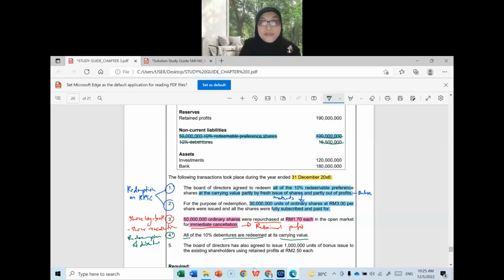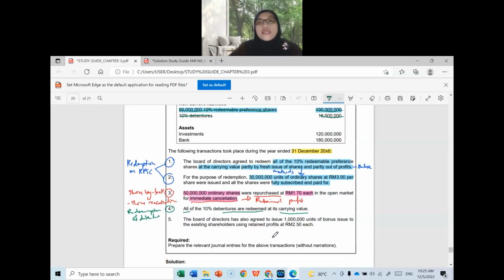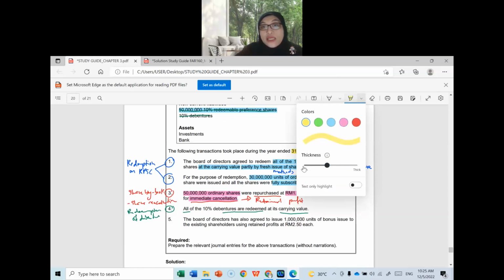all. Okay, last but not least, the BOD has also agreed to issue 1 million units of bonus issue to the existing shareholders using retained profits at RM2.50. So recall back what you have learned in chapter what? Chapter 2, class, issuance of shares and issuance of debentures.